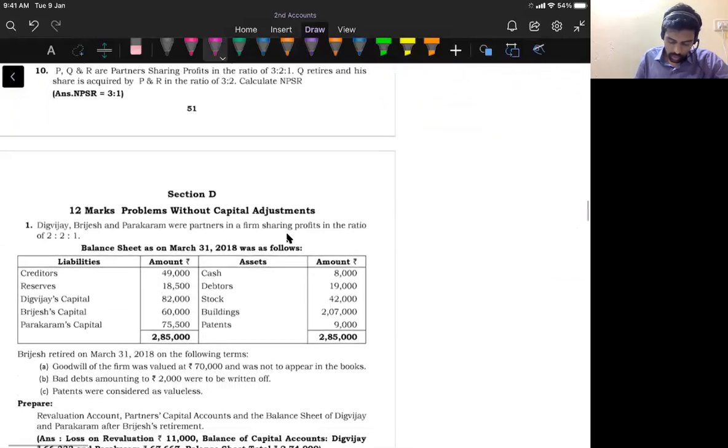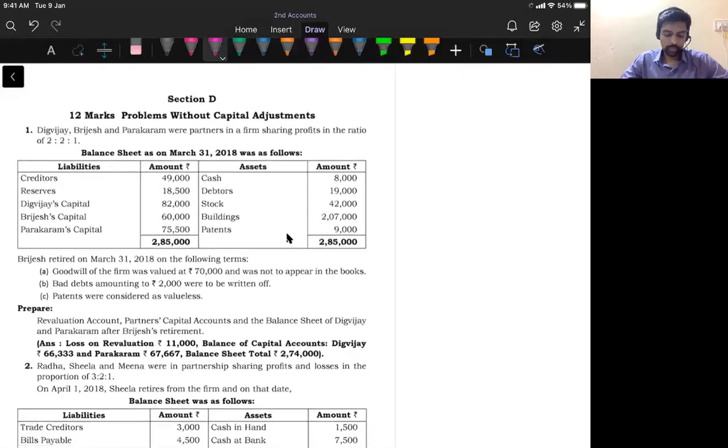Okay, now let's look at all the question bank questions. So the first question is Digvijay, Brijesh, and then Parakram. So here Brijesh took retirement and total goodwill of the firm is valued at 70,000 rupees. And they said it was not to appear in the books of accounts. That means you should write off goodwill. By default, in retirement of a partner, if you follow the accounting treatment specified in AS 26, by default the goodwill account will be closed.